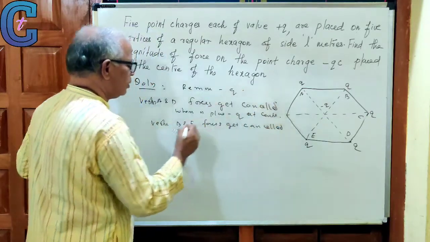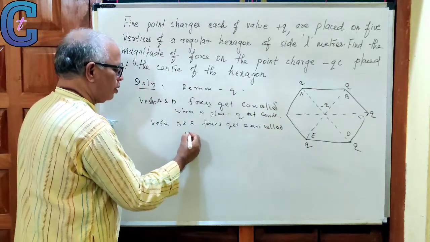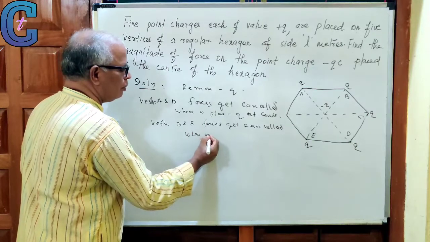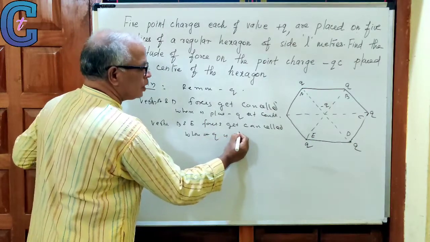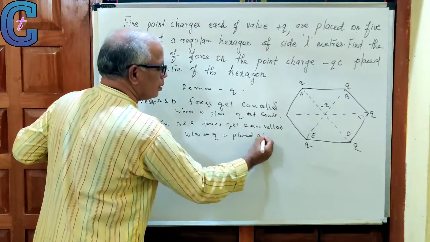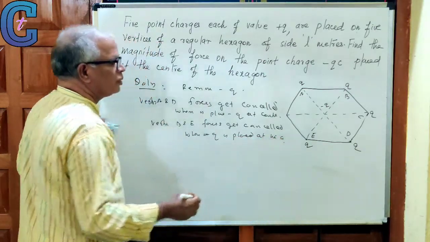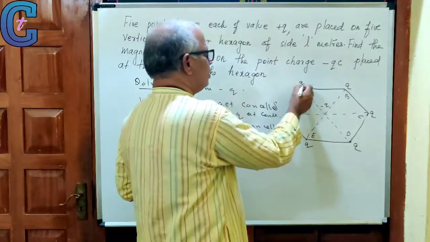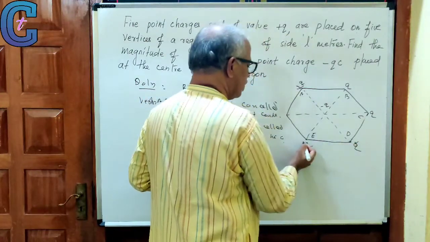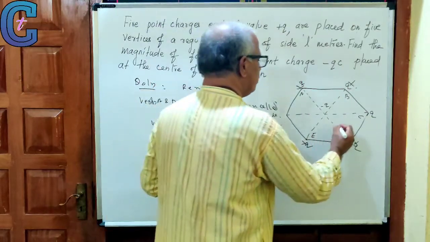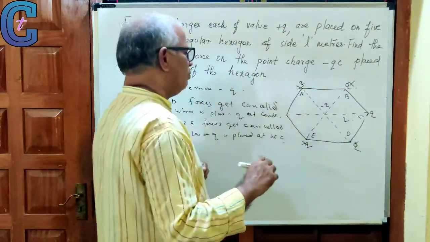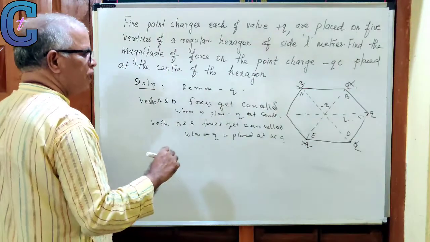When minus q is placed at the center, this gets cancelled, this gets cancelled, this gets cancelled, this gets cancelled. Only this one remains. So this length is L.